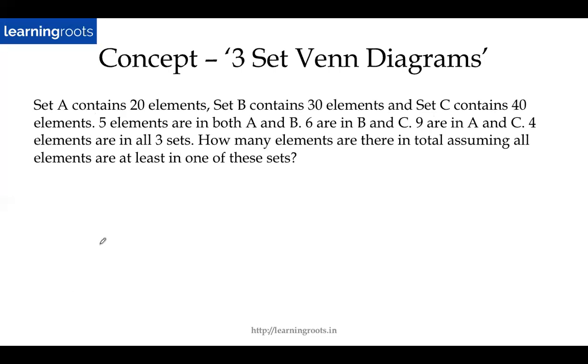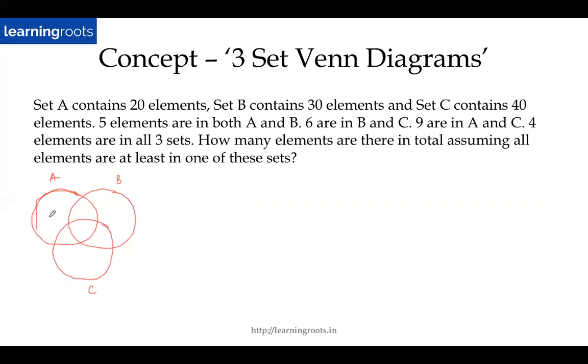So let's explain the concept first. Let me draw the Venn diagram and let me explain this to you. For two set questions, we always use the double set matrix. For three set questions, use the Venn diagram. It's much easier to visualize whatever we need to do. So let's assume that there are three sets A, B, and C.